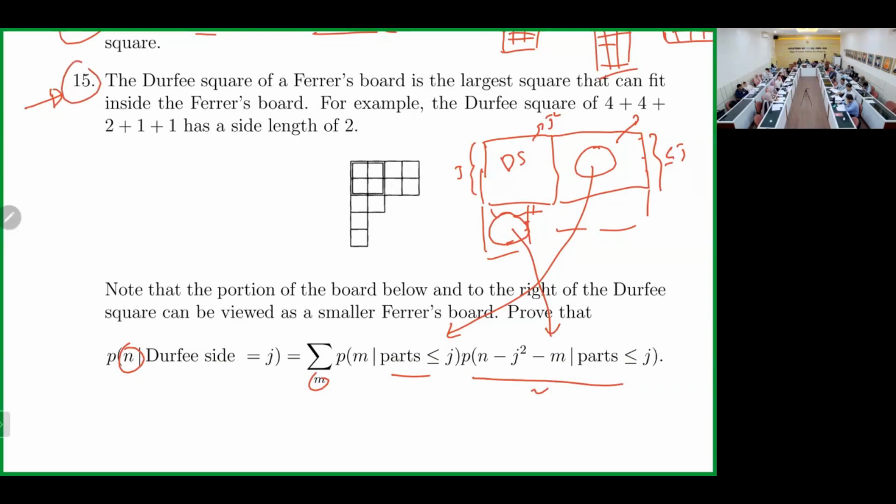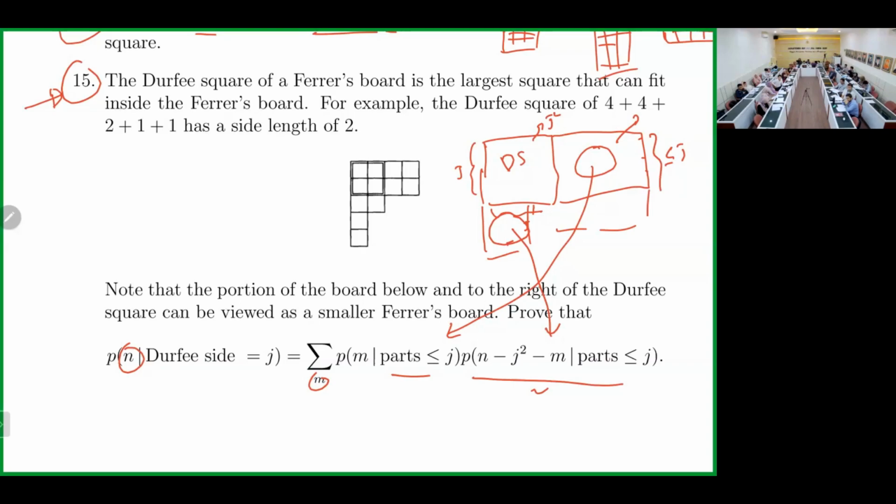Okay, that's the idea. M is the number of small squares in the right side of the Durfee square.